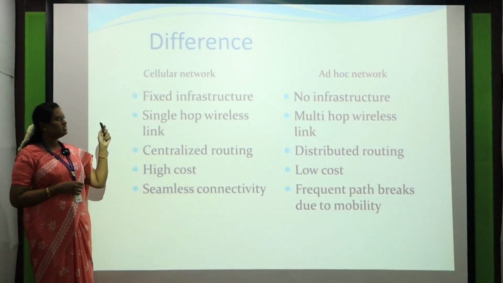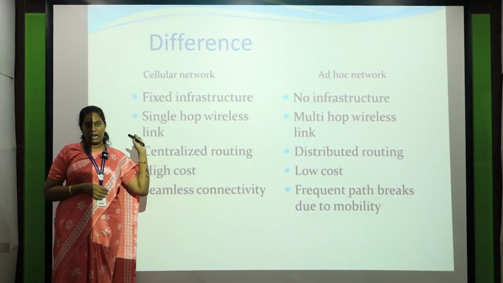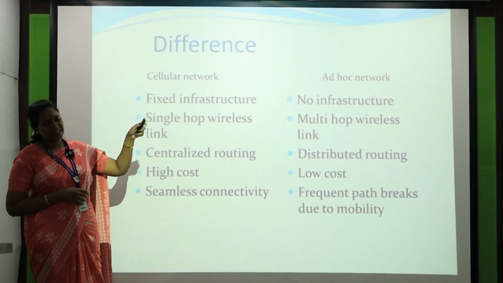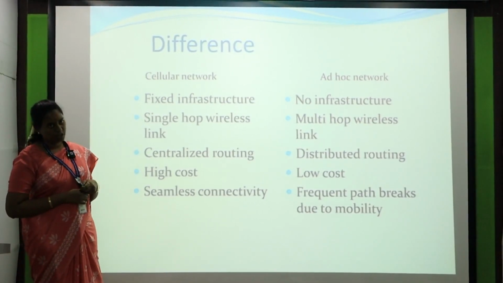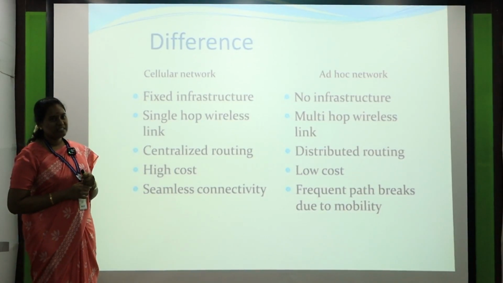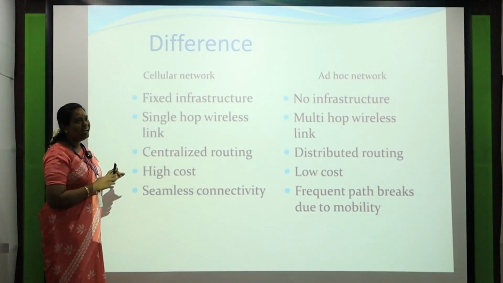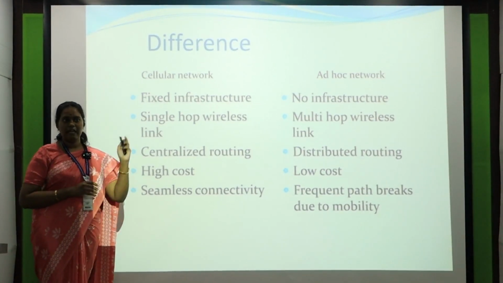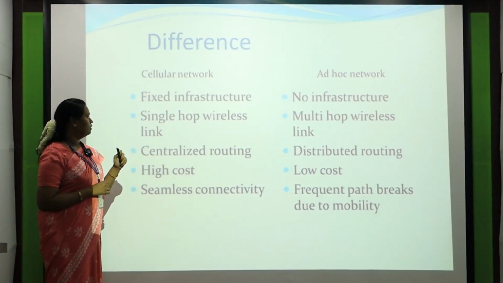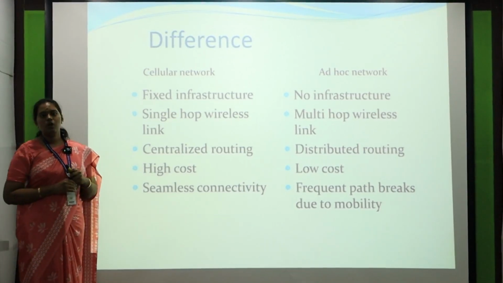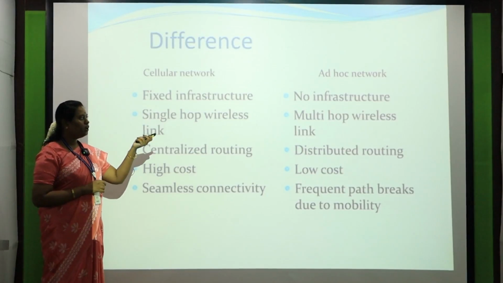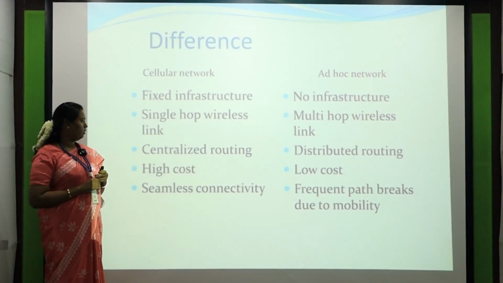The first difference is fixed infrastructure. We require some physical setup to connect from one point to another. The next is no infrastructure; it doesn't require any infrastructure. When you compare the cost, it will be higher in the cellular network when compared to your wireless or ad-hoc network. The cellular network always uses a single hop, whereas ad-hoc always uses multi-hop networks.